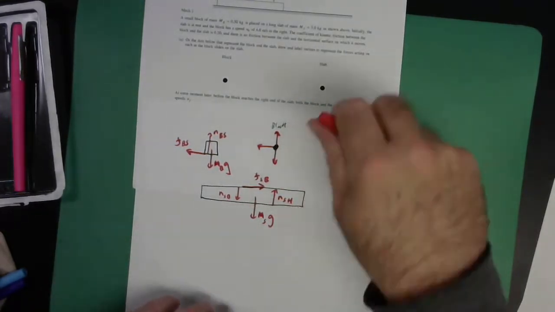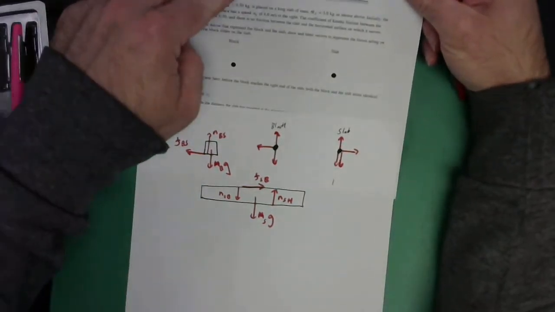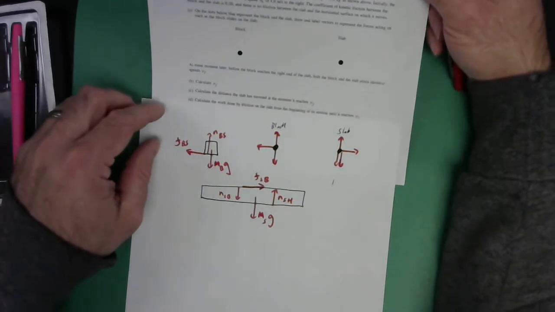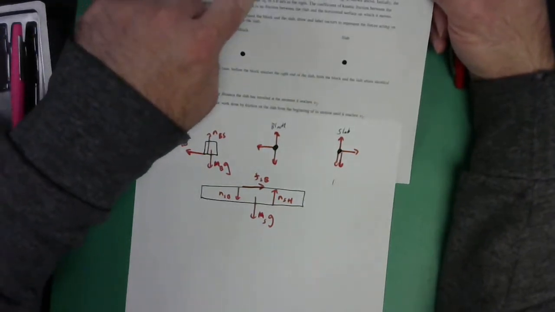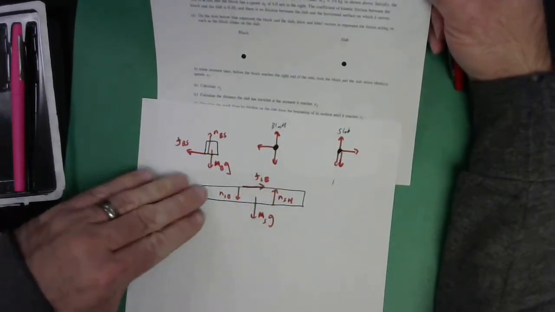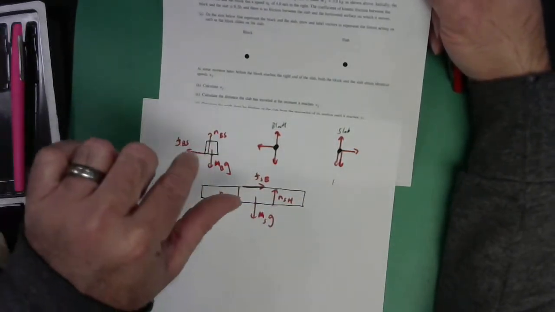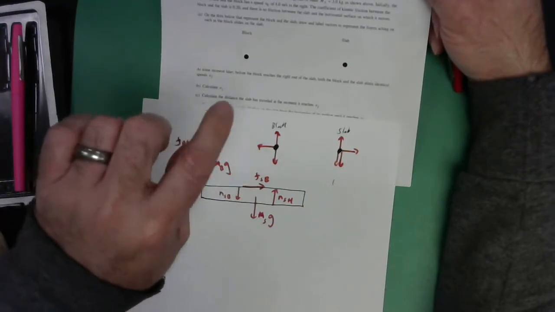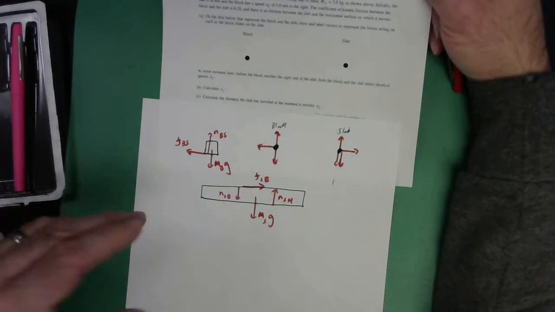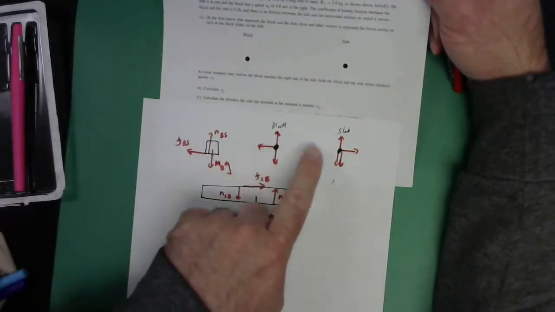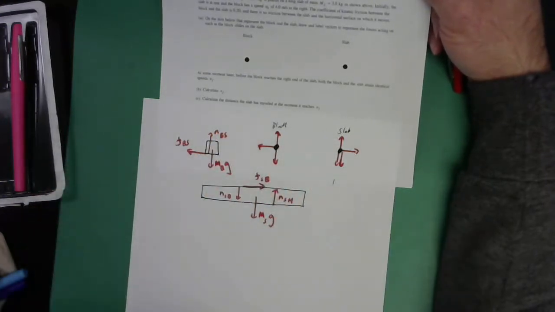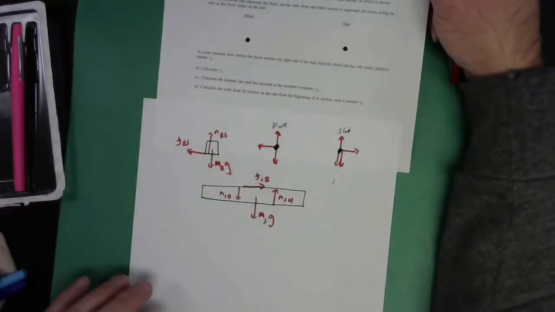Okay, now at some moment later, before the block reaches the right end, both the slab and the block attain identical final speeds. Makes sense. As this is sliding right, it's going to get slower, and the slab is going to be speeding up because of this friction force rubbing on it. That slab is going to speed up to the right until they're both going the same speed. Then they're not trying to slide on each other anymore. They're moving together. The friction force will go away, and we'll be going at constant speed. Both horizontal forces will go away. That's just the friction, right? Action, reaction. They would like us to find that final speed.